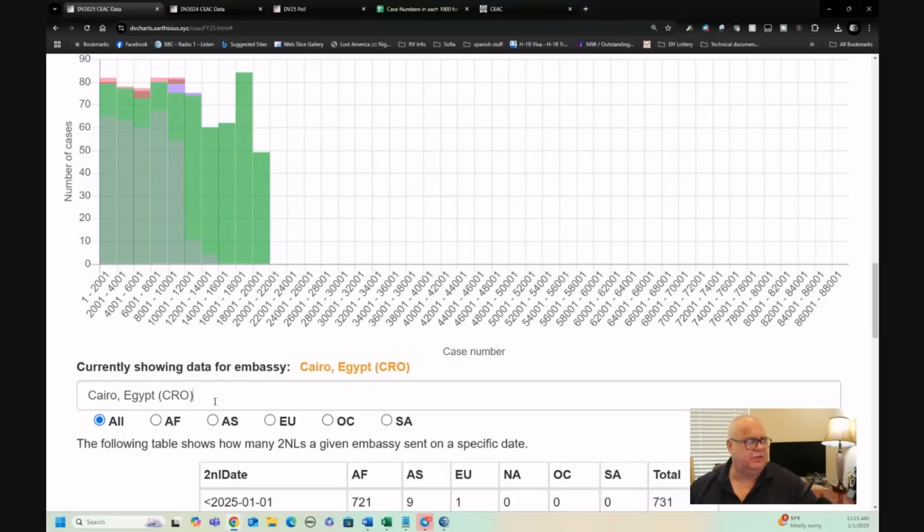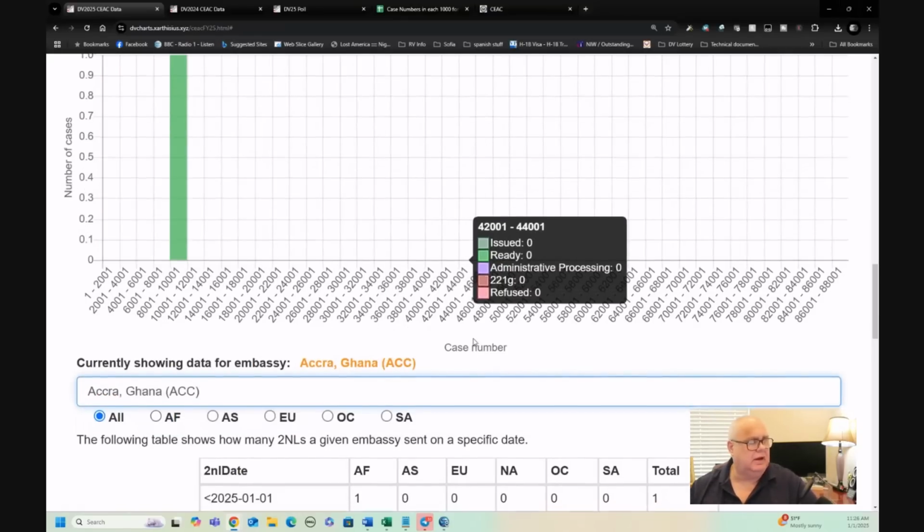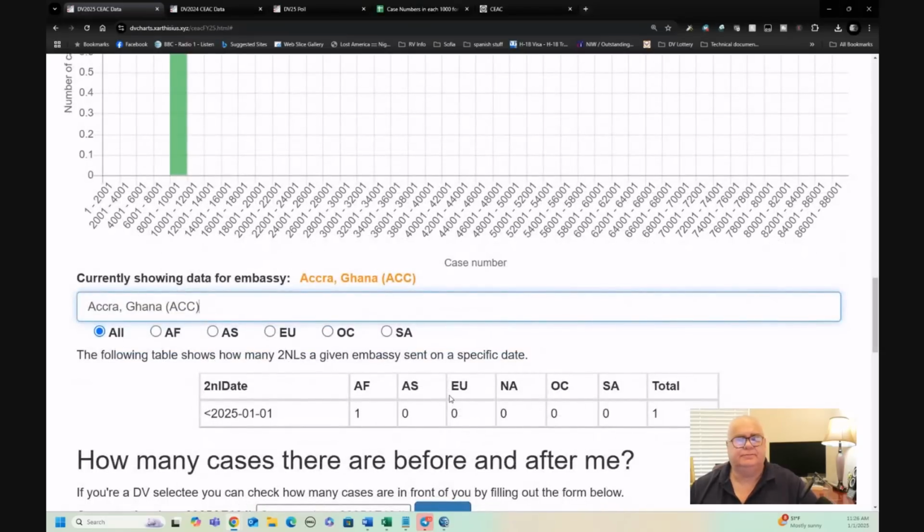Now, let's look at something disappointing, which I have to say I'm disgusted by. Accra. There's a special place in hell for the embassy staff in Accra, as far as I'm concerned at the moment. They have been disappointing people for years and ignoring people's chances and destroying people's chances for years. And quite frankly, I'm sick of it. And if you are someone who works at Accra Embassy, you should be ashamed of yourself.